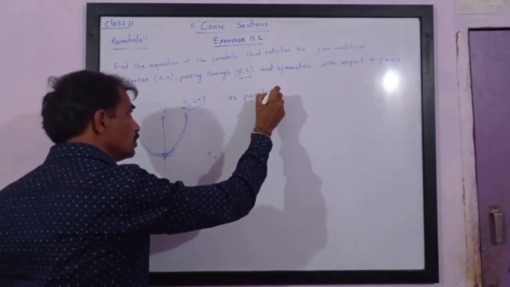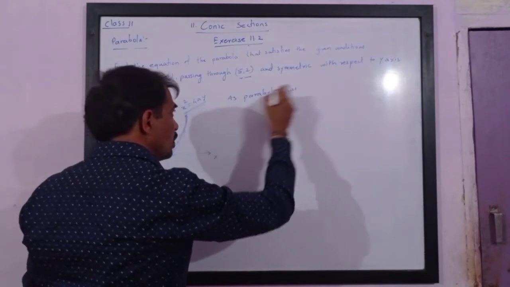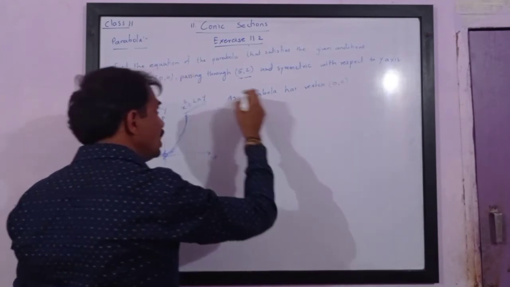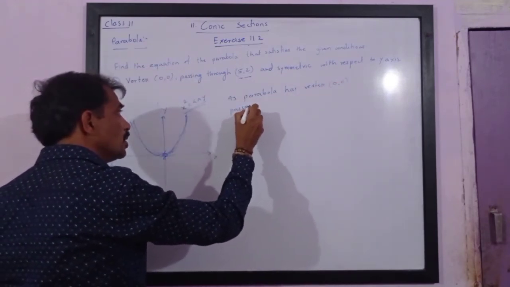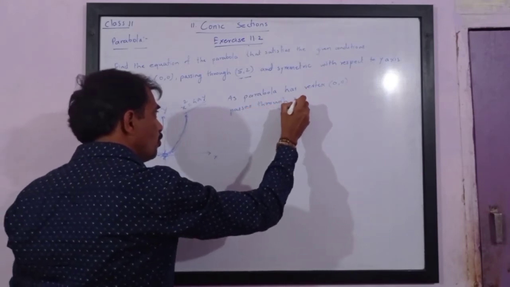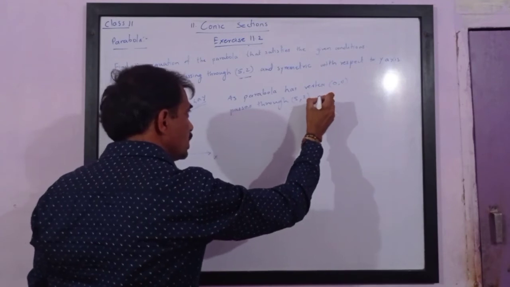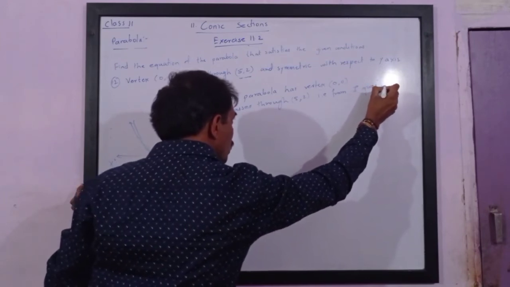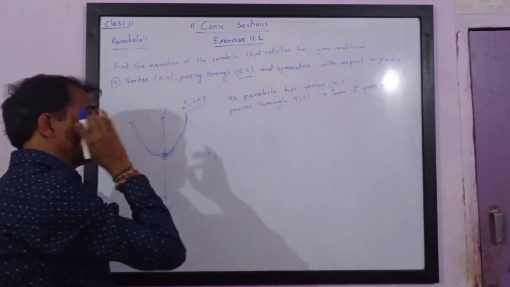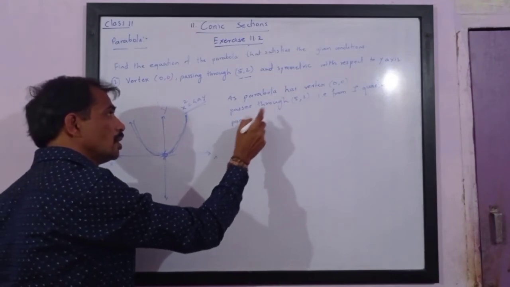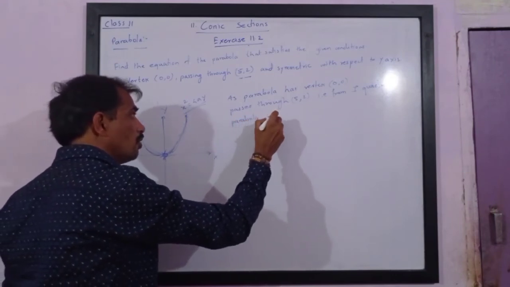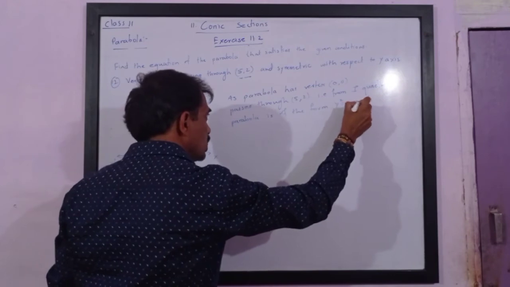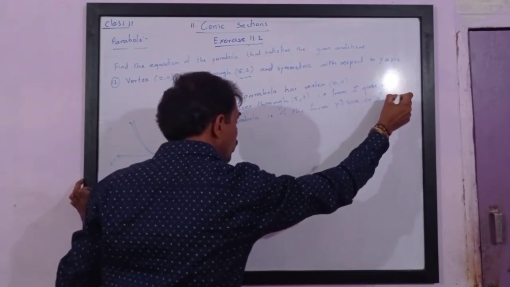So please note, as the parabola has vertex 0, 0 and passes through the point 5, 2, that is from the first quadrant, the parabola is of the form y square is equal to 4ax or x square is equal to 4ay.